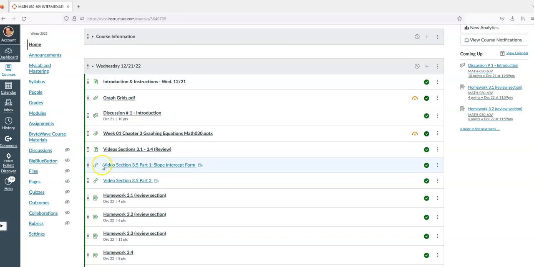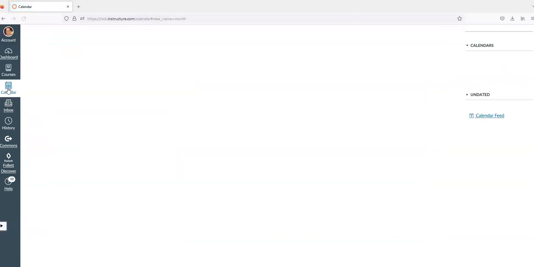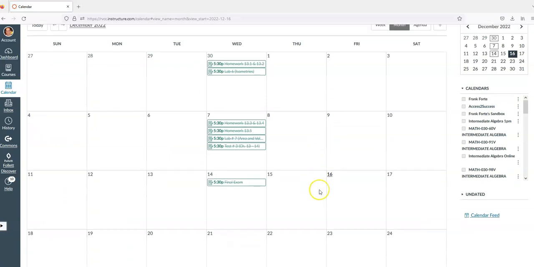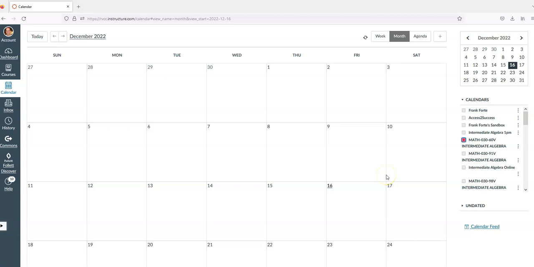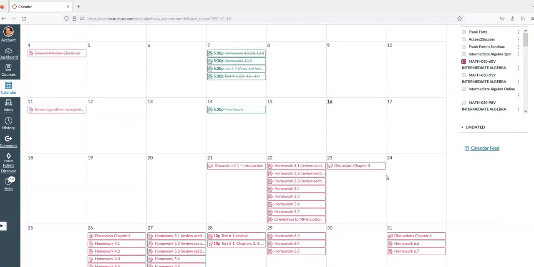One other thing that might be helpful as you go through the semester is the Canvas calendar. Now, I'm assuming you're probably not taking more than 2 courses max this winter session. But if you had other courses, now you see mine's still set up from the fall. Notice that there's nothing from this course that's listed there. So when I come over to the side here where it says calendars, my Math 03060V, which is just our section number for the winter, is not checked. So I check it. And all of a sudden, oh, look at that. That's where all my homework went.